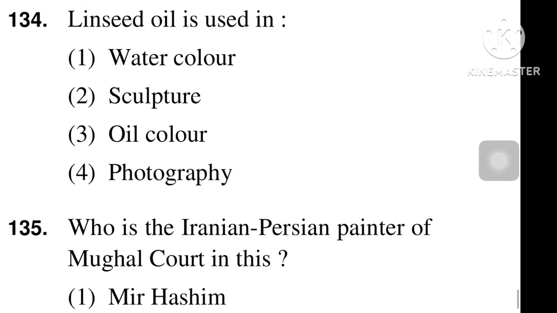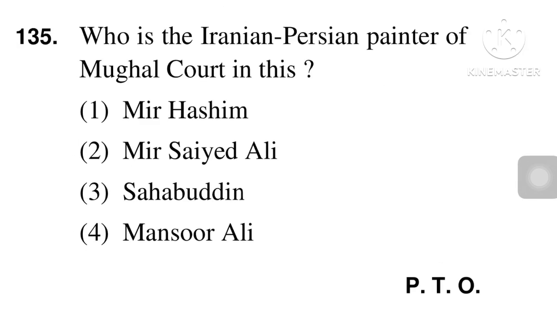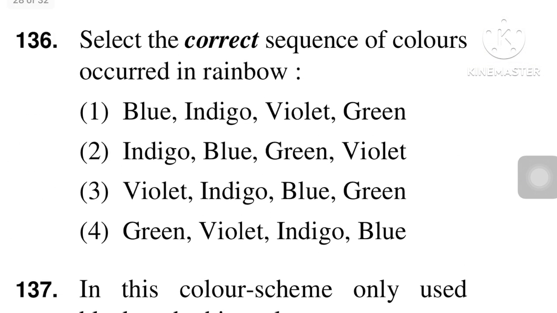Next question is, linseed oil is used in oil color. Option number 3 is the right answer. Next question is, who is the Irani Persian painter of the Mughal court among these? Right answer is Mir Said Ali. Option number 2. Our next question is, select the correct sequence of colors occurring in a rainbow.